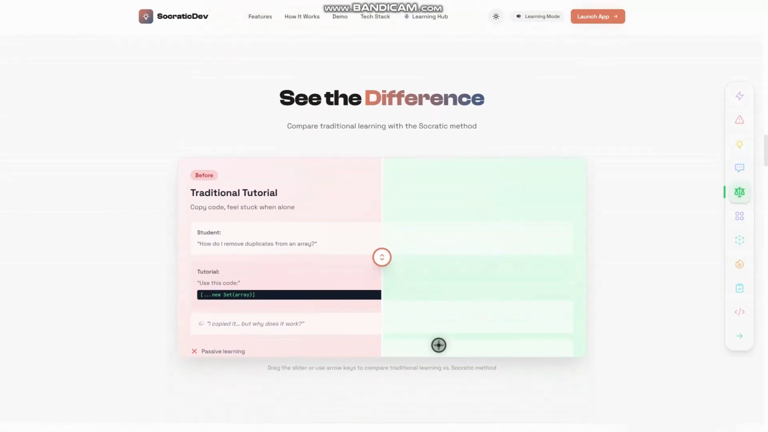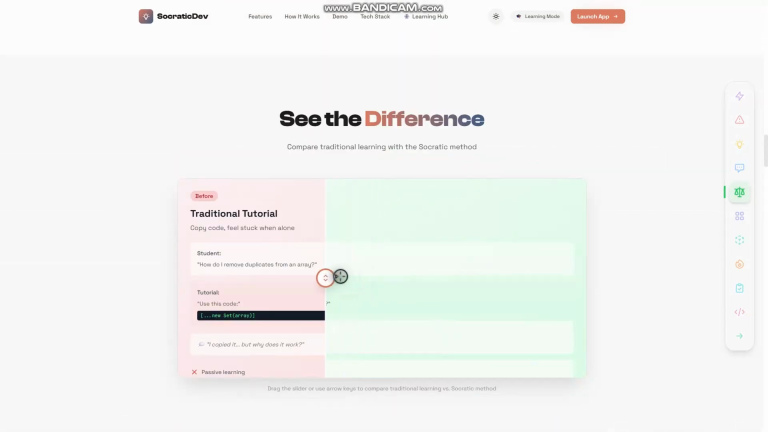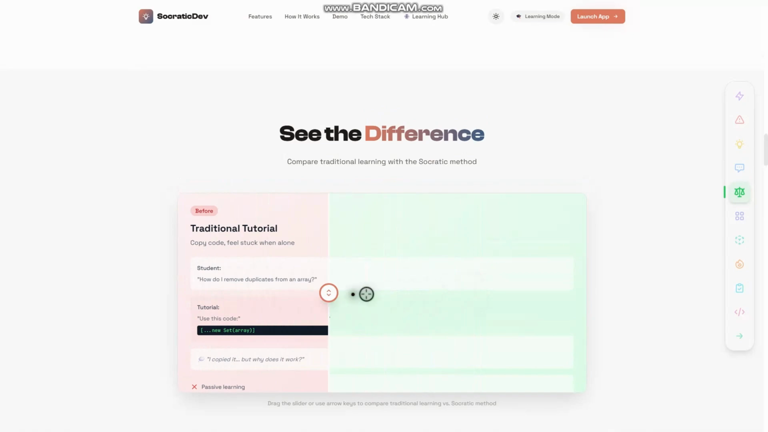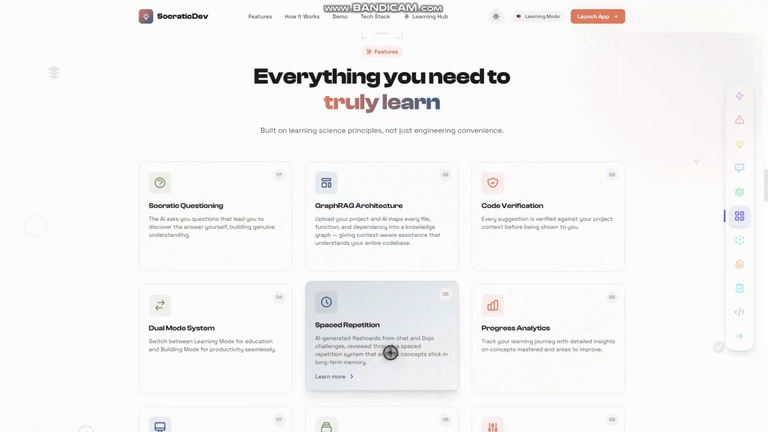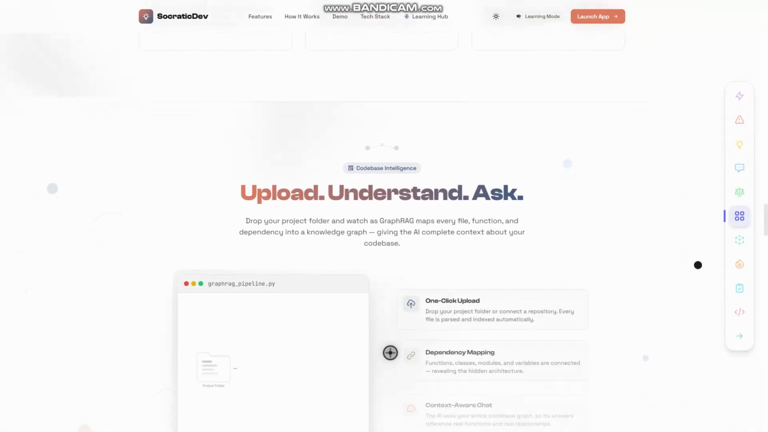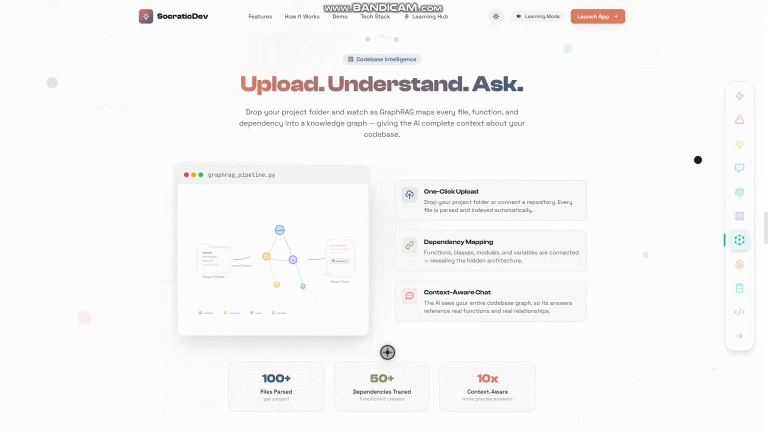Think about the tools developers already use. LeetCode gives you problems but does not teach you how to think through them. ChatGPT gives you answers but does not ask why you need them in the first place. Neither knows your code base, neither adapts to your intent, neither remembers what you learned last week. Socrative Dev does all three.